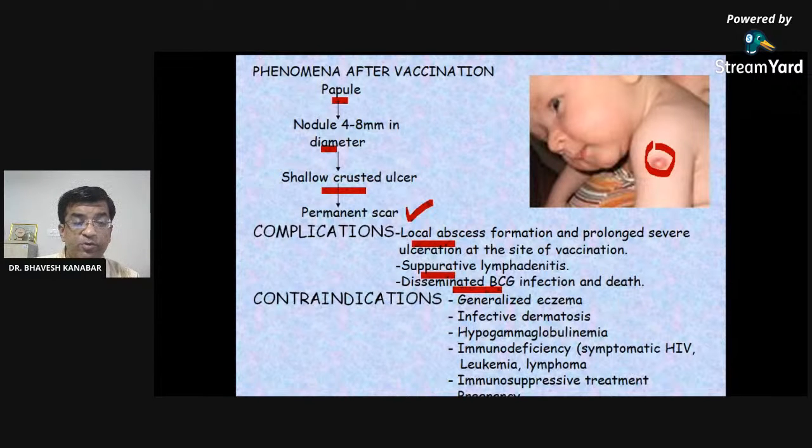Write down in the chat box if you have the scar of the BCG vaccine. Write down yes if you have the scar in the chat box. I will not get any answer. Write down in the chat box if you have the scar of the BCG vaccine.